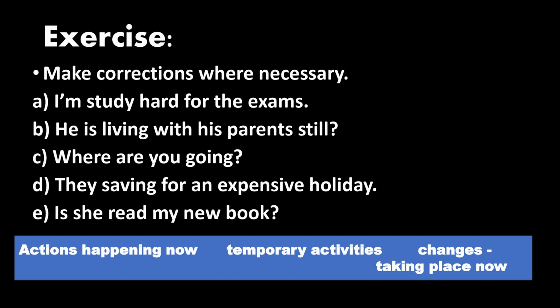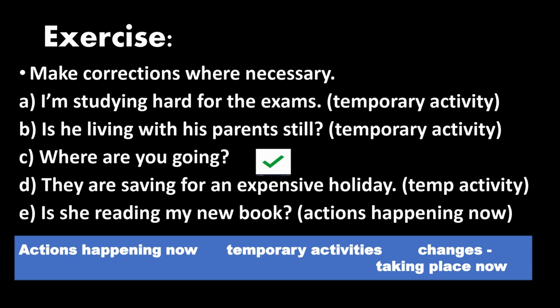Alright, let us look at the answers. The first correct answer is: I am studying hard for the exams. It's a temporary activity. B. Is he living with his parents still? It is also a temporary activity. C. Where are you going? This sentence is already correct. No changes here. D. They are saving for an expensive holiday. It is a temporary activity. E. Is she reading my new book? Action happening now.